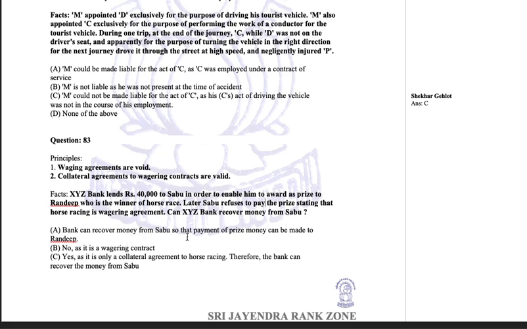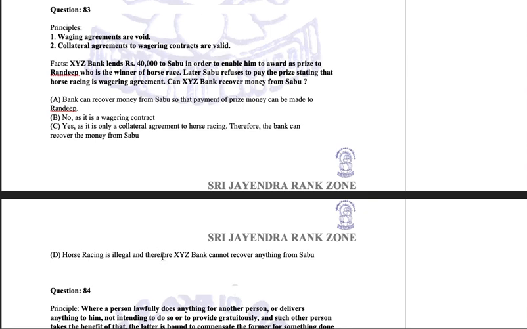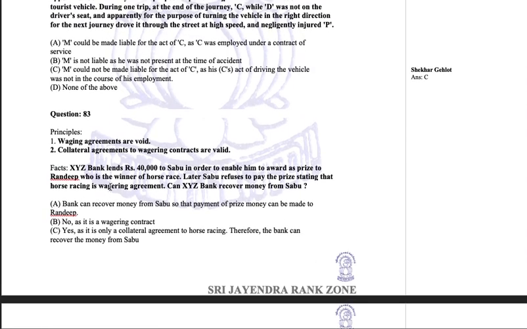Option A: Bank can recover money from Sabu so that payment of prize money can be made to Randeep. B: No, as it is a wagering contract. C: Yes, as it is only a collateral agreement to horse racing, therefore the bank can recover the money from Sabu. D: Horse racing is illegal, therefore XYZ Bank cannot recover anything from Sabu. Now, we have to see the contract between XYZ and Sabu. It is simply lender and borrower. Lending and borrowing. Bank is to lend, he has to borrow.